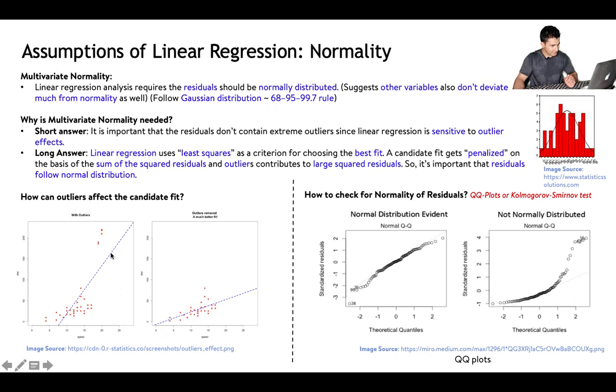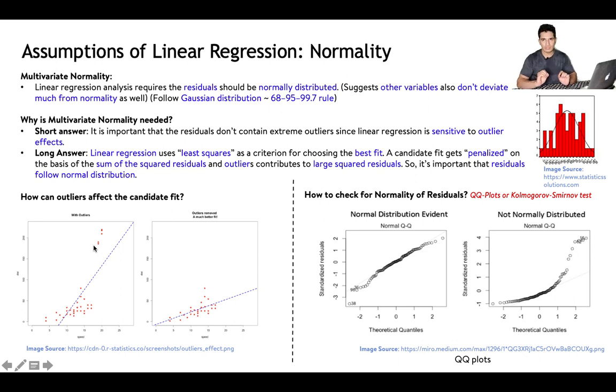We can clearly see that linear regression uses least squares as a criterion for choosing the best fit, and the candidate fit gets penalized on the basis of the sum of squared residuals. Outliers contribute a lot to these large squared residuals, because of which the line gets tilted towards the outliers.